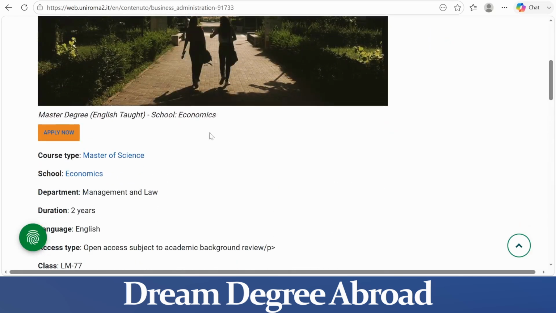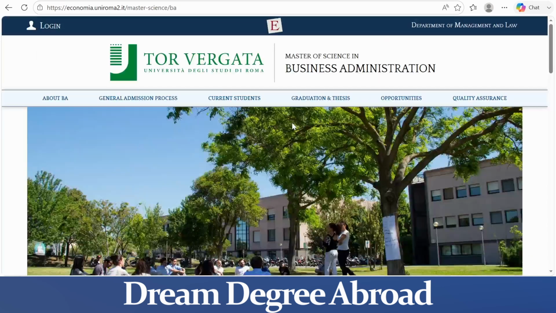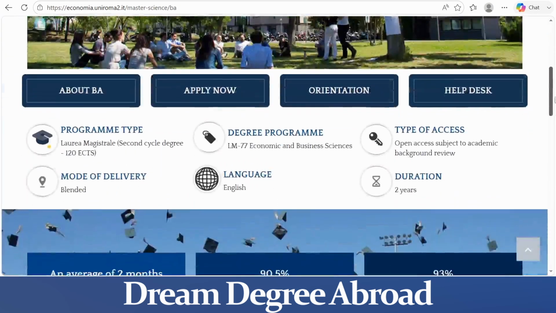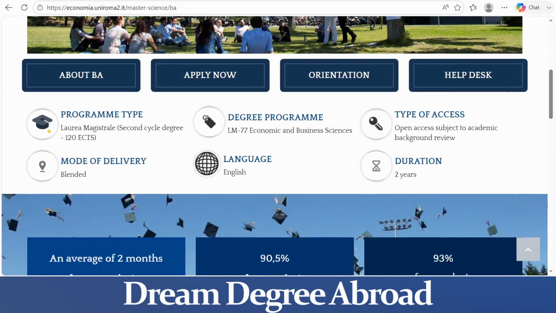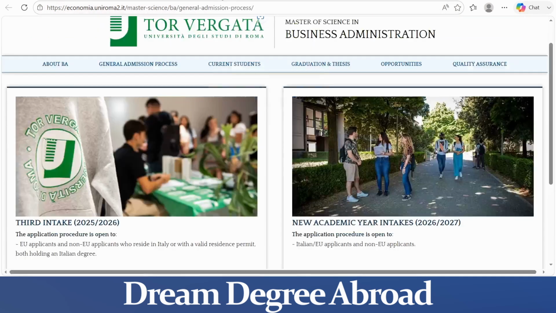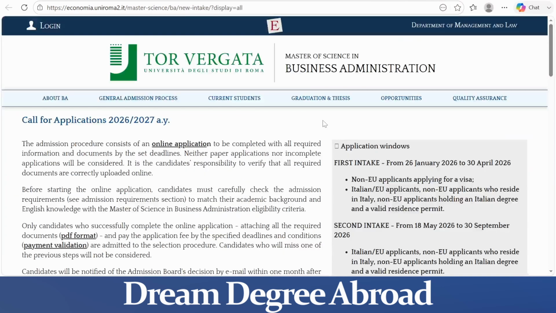To apply in this program, click on Apply Now. A page like this opens. Scroll down, and here is the detail: program type, degree program, type of access, mode of delivery, language and duration, and then click on Apply Now. After clicking on Apply Now, here is the option. You have to choose New Academic Year Intake 2026. Click here. And now here is the complete detail of the application.